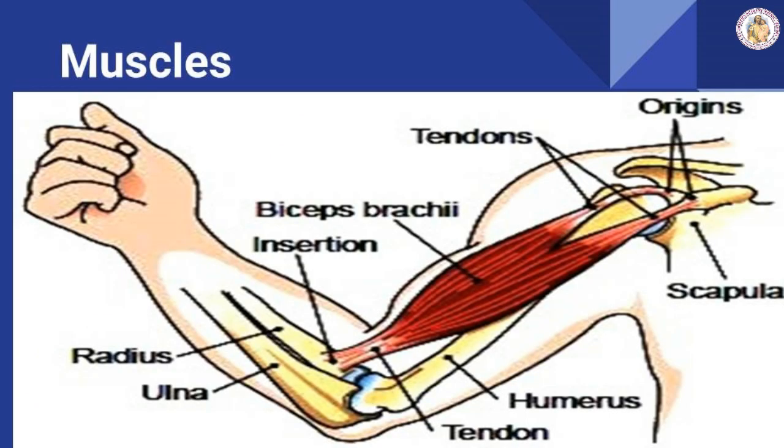What is meant by muscles? All our skeleton is covered with muscle, isn't it? Only then do we get a correct body shape and size, because of the muscles. And the muscles are also used for all the movements we do, like sitting, dancing, running, jumping, walking. Whatever we are doing, the muscles are useful.